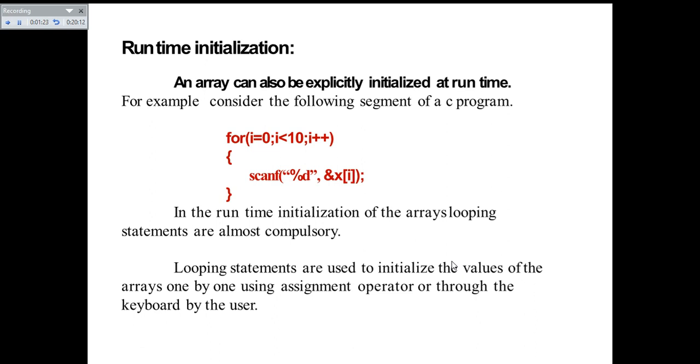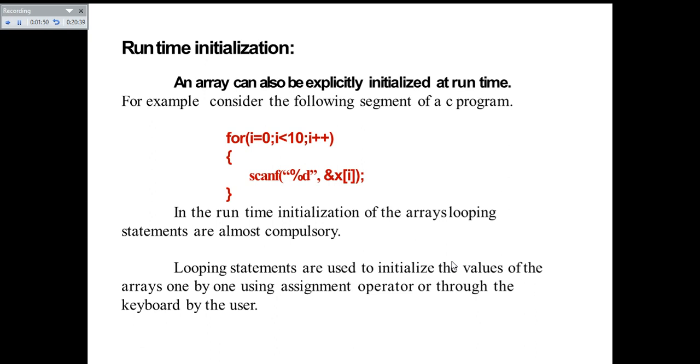Although the array size is 10, by default the array will have values stored from the 0th index onwards, and up to the 9th index it will store the value. So from the keyboard you will expect an input for the first subscript 0, and its value is going to be stored at x of 0, at the address pointed out by ampersand of x of i.